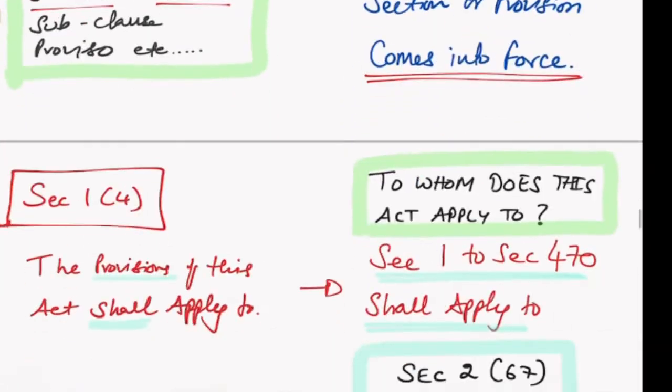So one section can have one date, the subsection of that section can have a different date, and the clause of that section can have another date. So in one section only you can have 5 to 6 different dates from which it is applicable. That is possible because it is empowered by section 1 subsection 3. If you said that, very good. So that is important for us to know, right?